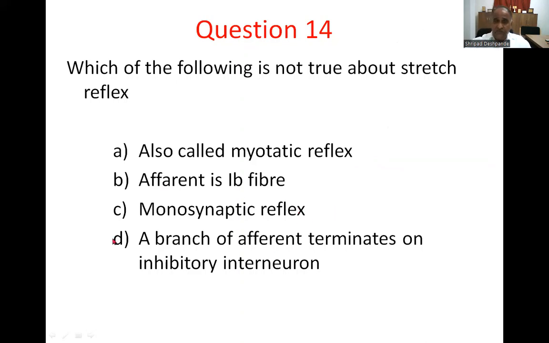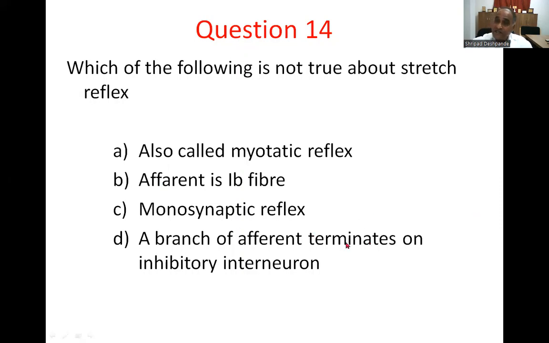This is also true. And option D, the afferent is the 1A fiber. The 1A fiber makes a synaptic contact with the motor neurons of the same muscle. Along with that, a collateral goes to the interneuron to inhibit the opposite group of muscles.